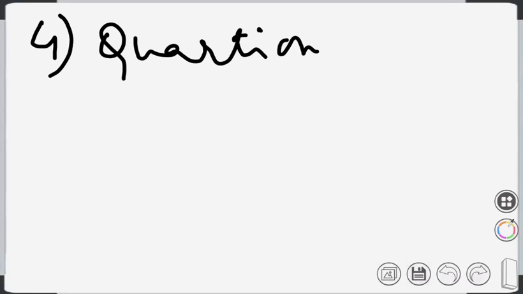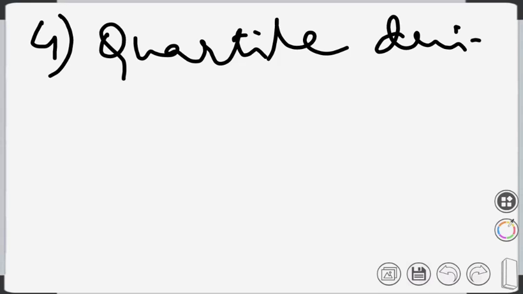Then there could be some other deviation called quartile deviation. Quartile deviation. Now, we haven't defined what a quartile is. Let's define what a quartile is.